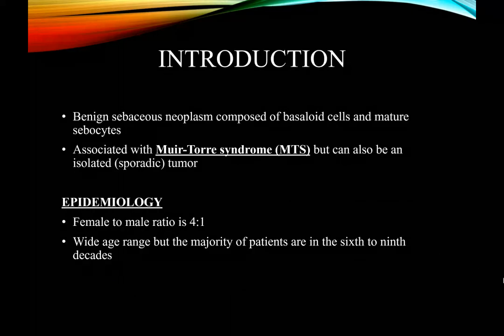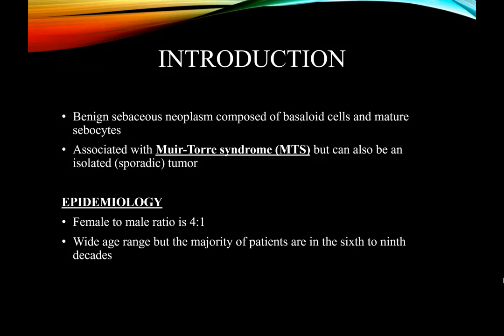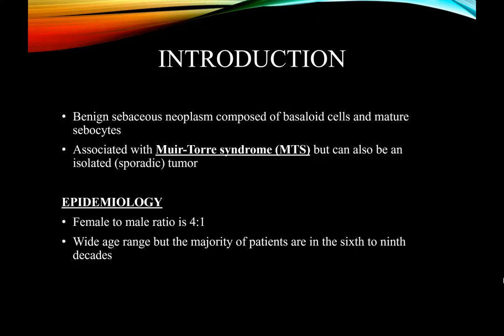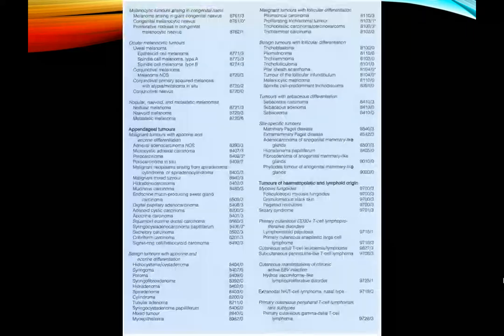First is introduction. Sebaceomas are benign sebaceous neoplasms composed of basaloid cells and mature sebocytes. They may be associated with Muir-Torre syndrome, but can also be an isolated or sporadic tumor. Epidemiology. The female to male ratio is 4 to 1, and it can occur amongst a wide age range, but the majority of patients are in the 6th to 9th decades.